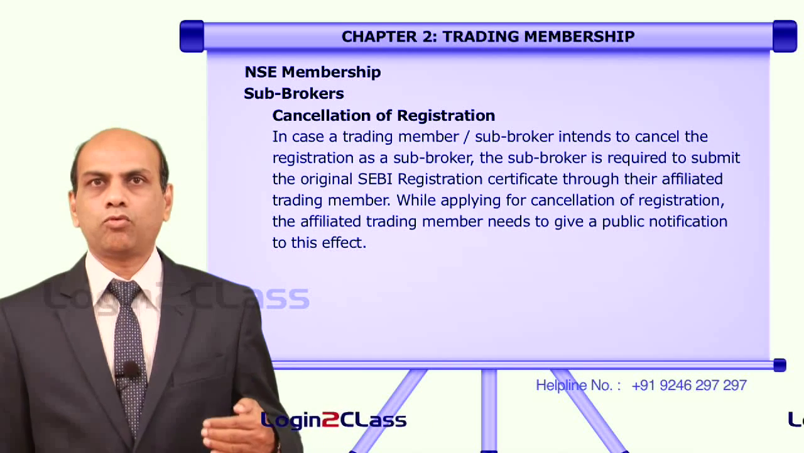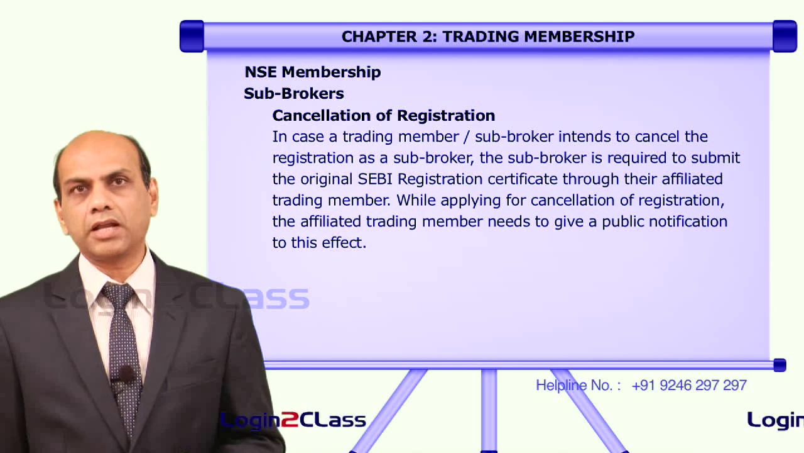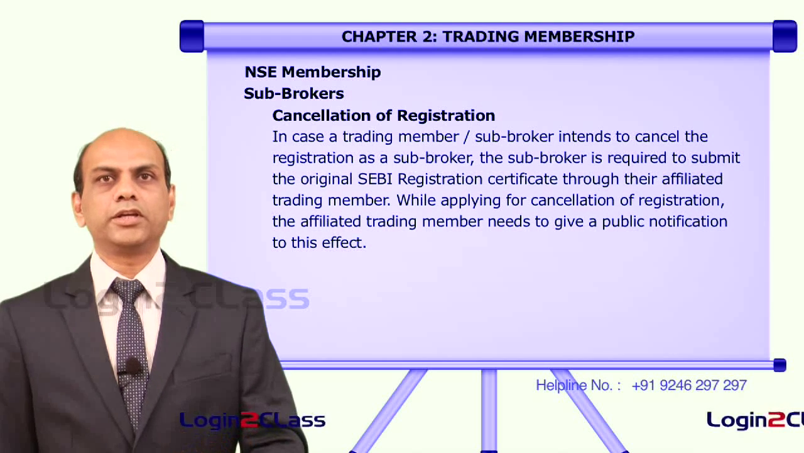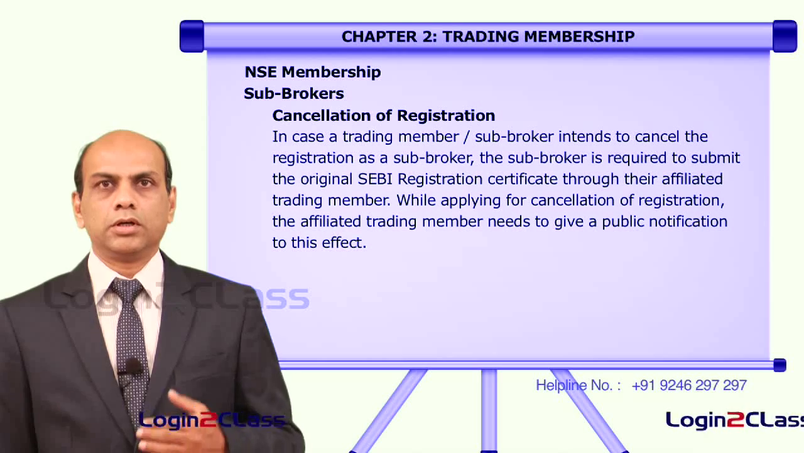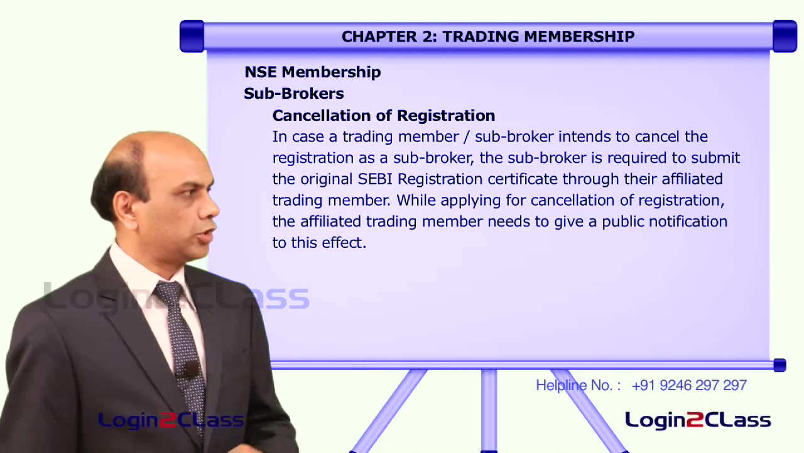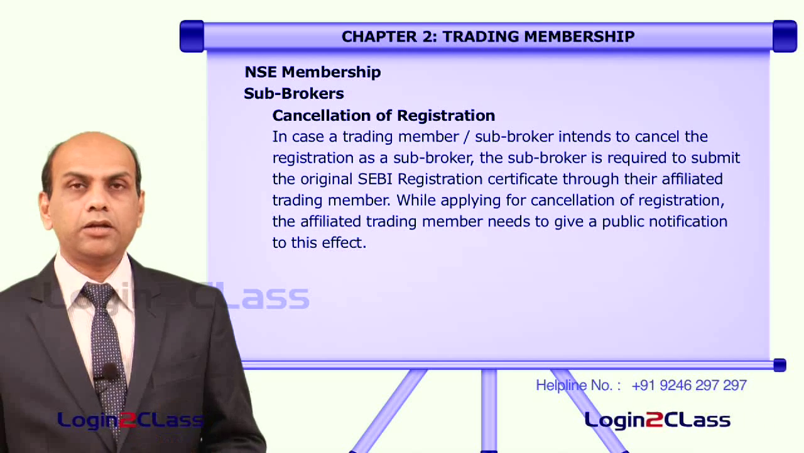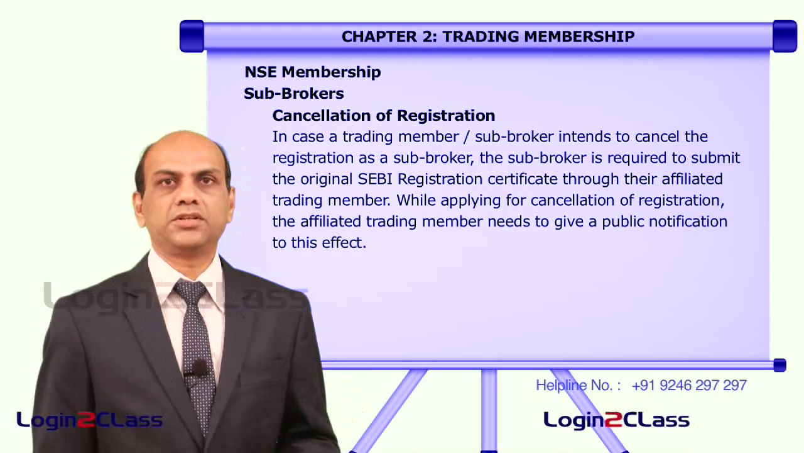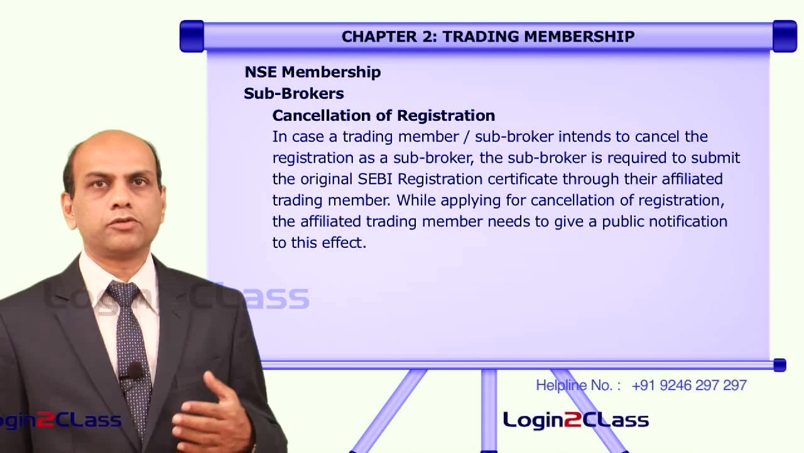So if the trading member wants to cancel his sub-broker, or the sub-broker himself wants to cancel his registration, then they have to send the application through the main trading member to SEBI for the purpose of cancellation of the membership, that is the sub-broker membership. And the main trading member has to issue a public notification to this effect that he intends to cancel the registration of the sub-broker.